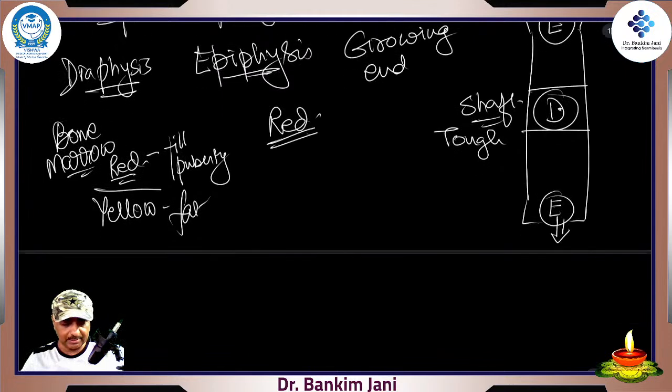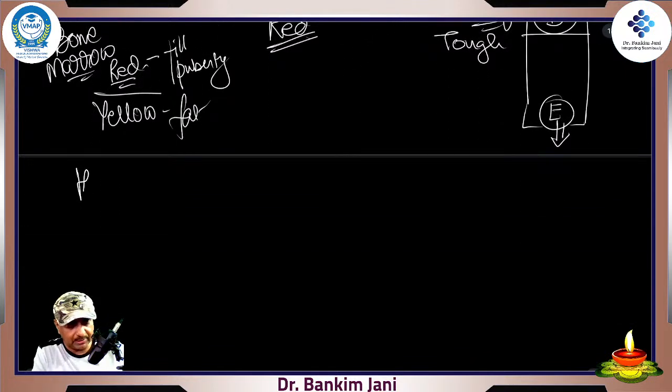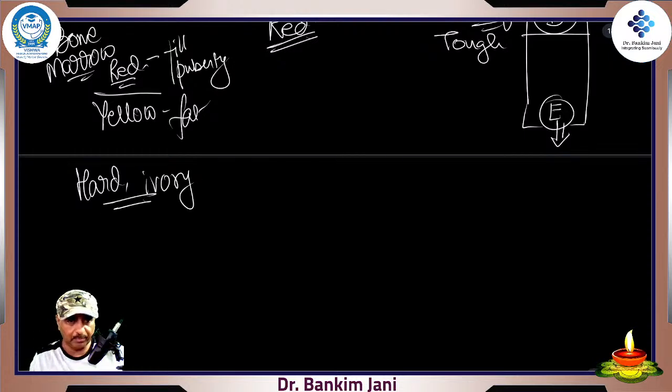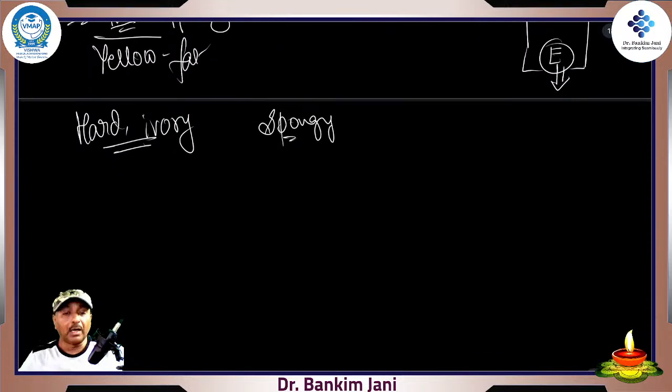As we discussed, compact bone, it is hard and it is ivory, right? Hard and ivory, solid bone, and the growing end, that is a bit spongy, right? That is spongy. And this cortex, right? The cortex, that is tough.